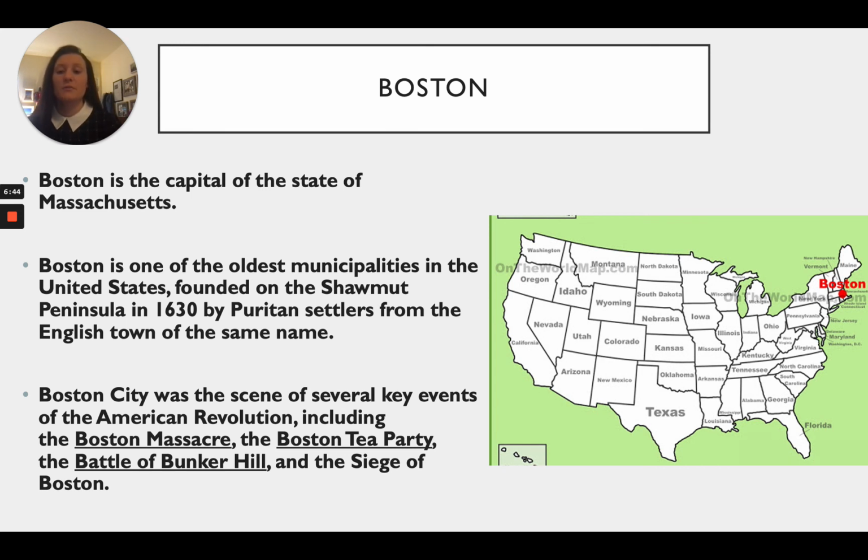Boston City was the scene of many key events of the American Revolution, including the Boston Massacre, the Boston Tea Party, the Battle of Bunker Hill, and the Siege of Boston. So during the American Revolution in the 1700s, Boston was a very popular spot for fighting.